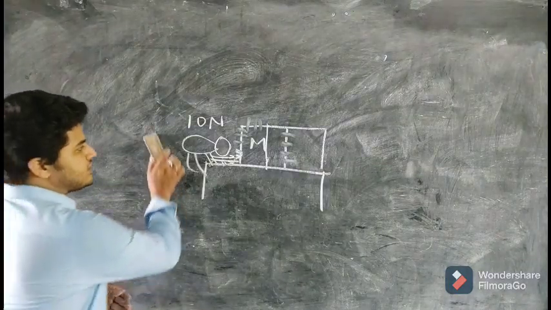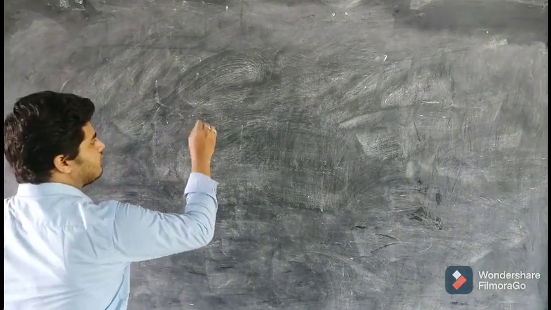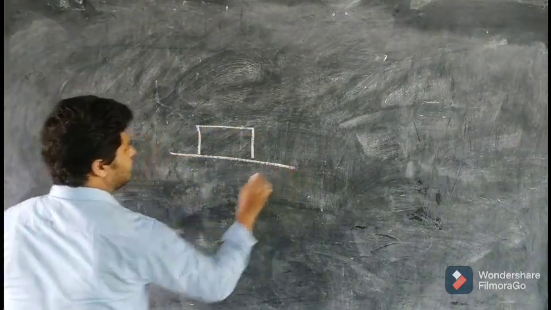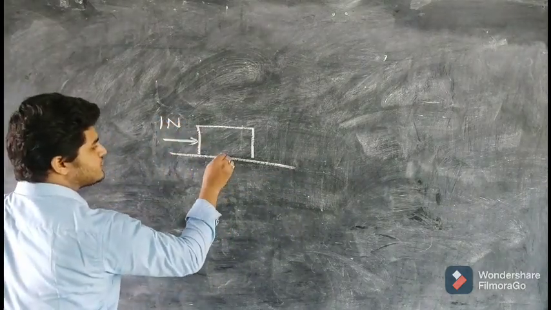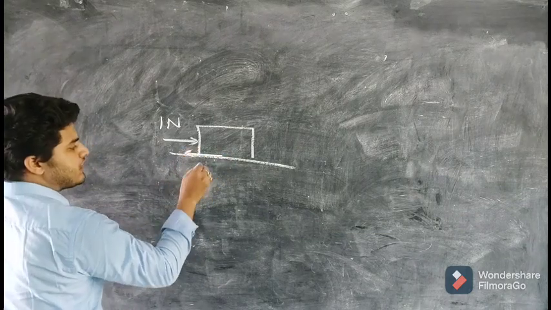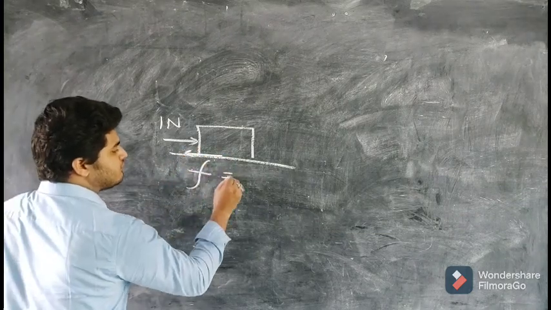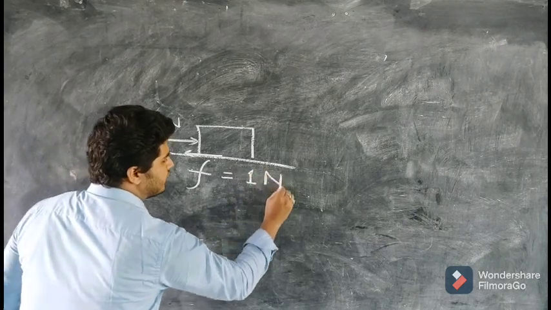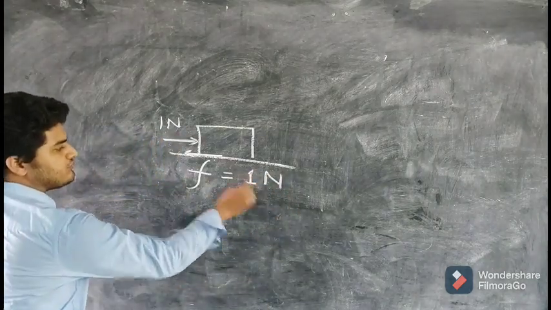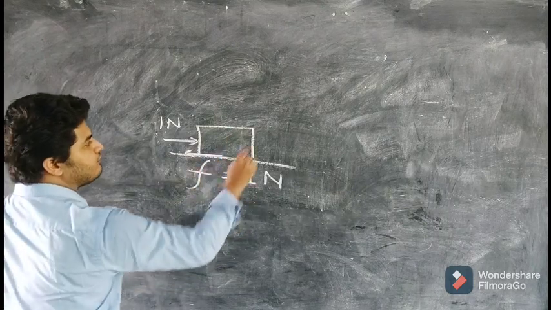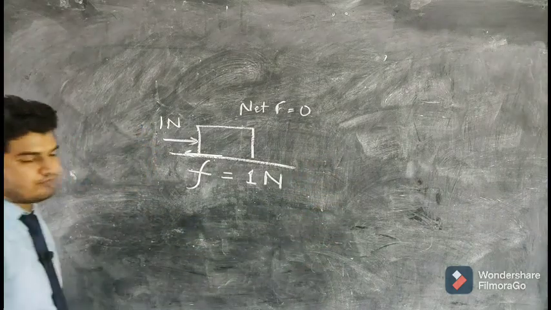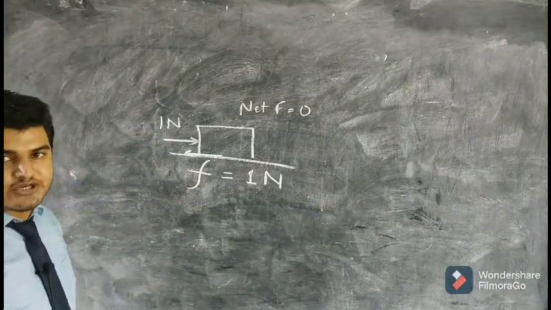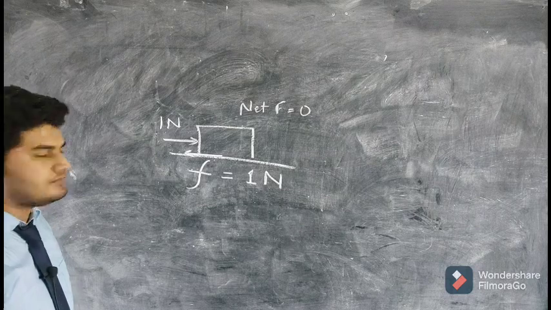So what happened in these 3 cases? Observe carefully. When 1 Newton of force was being applied, the friction force acting is in the opposite direction. So the friction force was also of magnitude 1 Newton. That is why both the forces were cancelling out each other, and the net force on the block was coming out to be 0. That's why the block was in a stationary position, or you can say equilibrium.